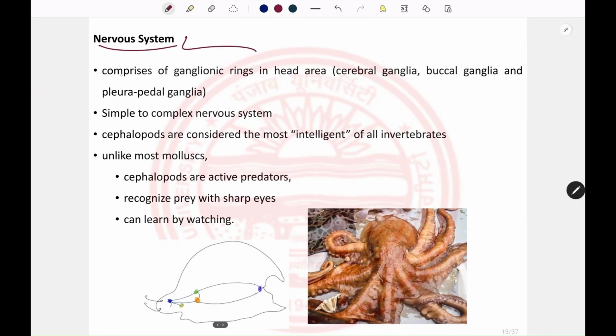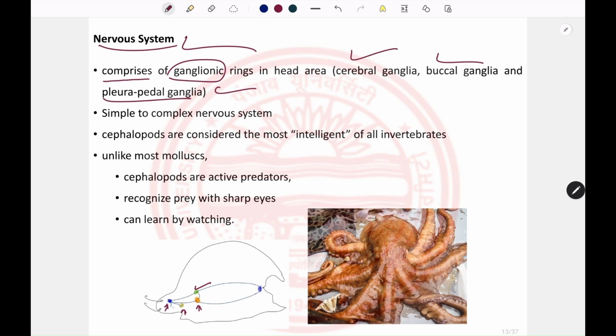Coming to the nervous system, it comprises various kinds of ganglia that include the cerebral ganglia, buccal ganglia, and pleuropedal ganglia. If we see a molluscan body from the lateral side, we can see this is the cerebral ganglia, this is the buccal ganglia, the pleural ganglia, and the pedal ganglia. This is one cerebral ganglion, and one lies behind this.